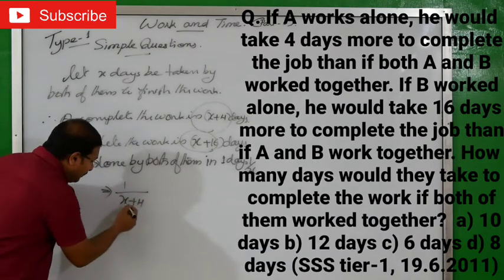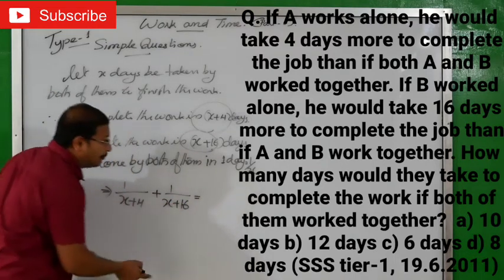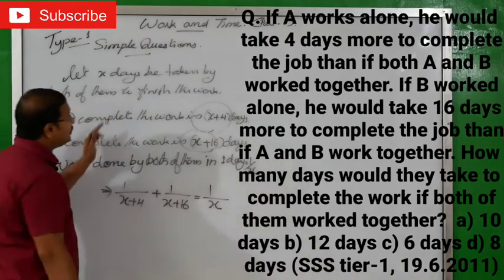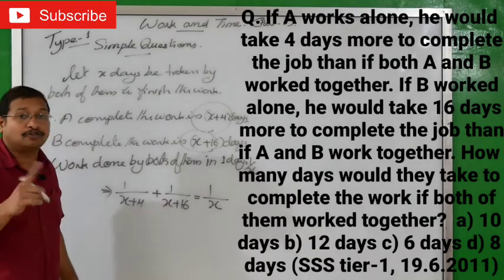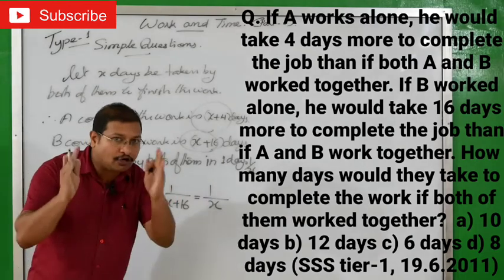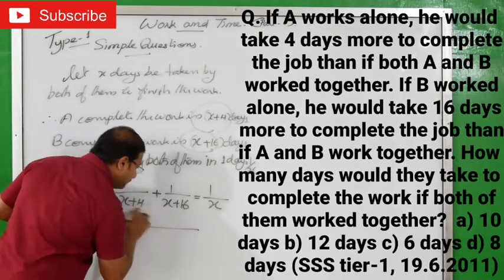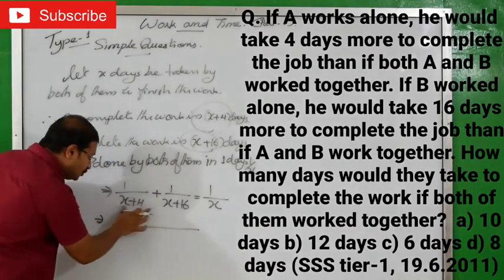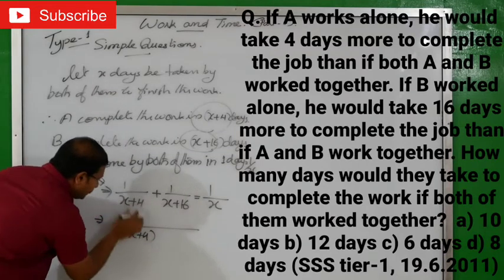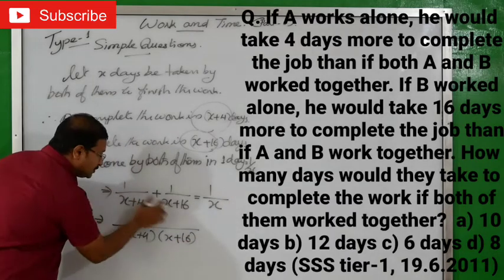Ready? That means 1 by X plus 4 plus 1 by X plus 16 is the work done together in one day. Together we already took it as 1 by X, the work done by both of them together. Now this implies a purely quadratic equation we are using. So now we'll take the LCM. Here these two are different, so you just multiply and write: X plus 4 and X plus 16.